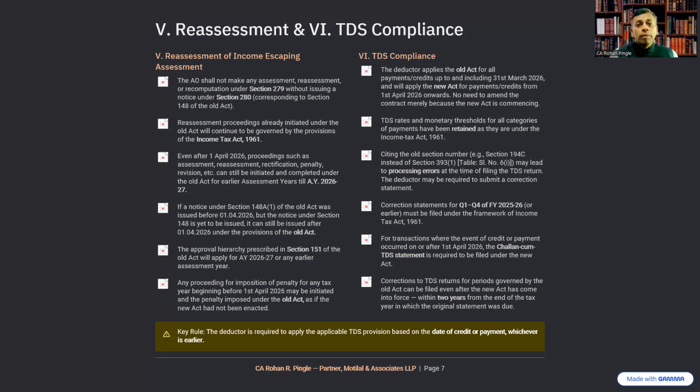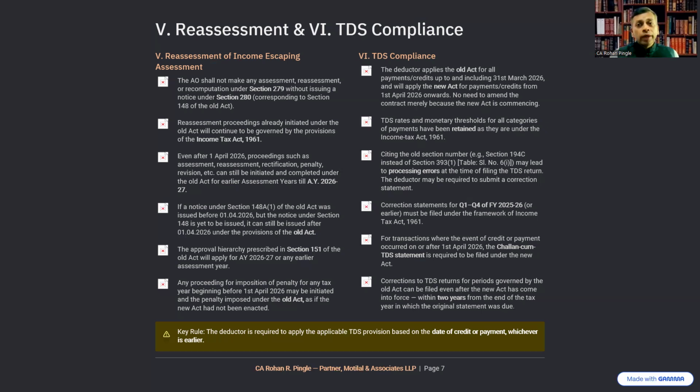The provisions of the repealed act shall continue to apply to any proceedings pending on the date of the commencement of the new act. Please note this down. Therefore, reassessment proceedings already initiated under the old act will continue to be governed by the provisions of the Income Tax Act 1961.